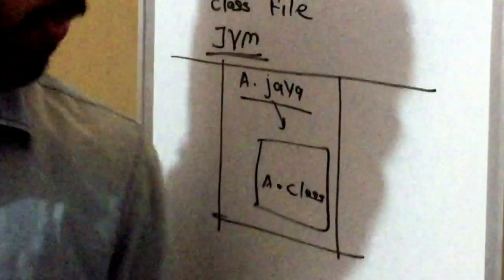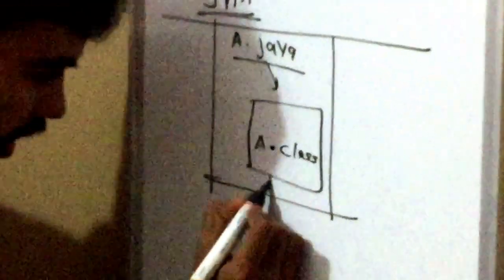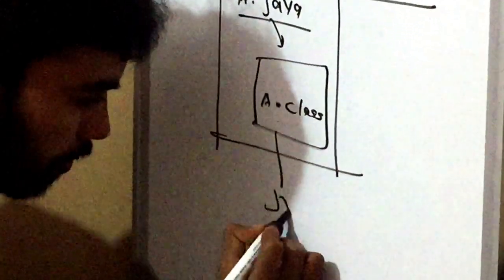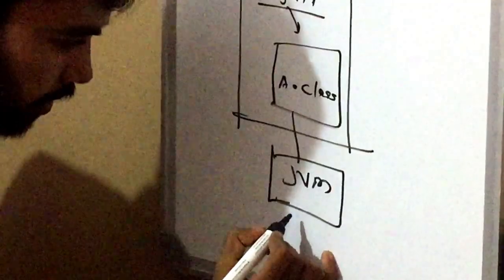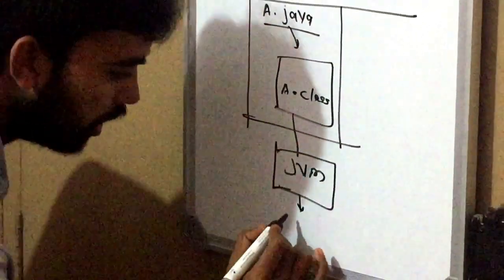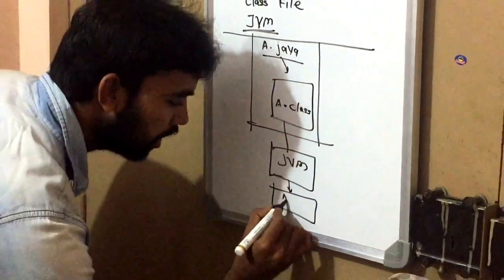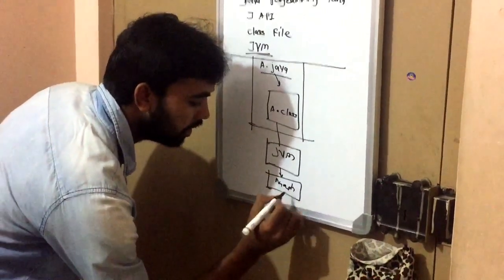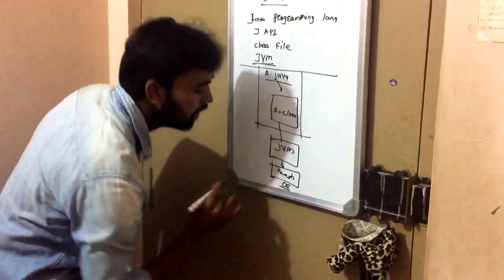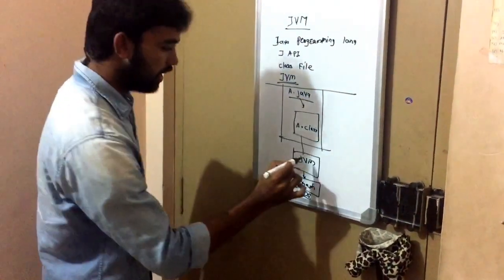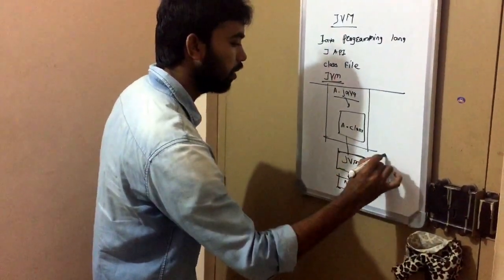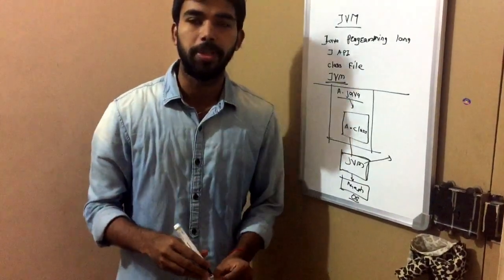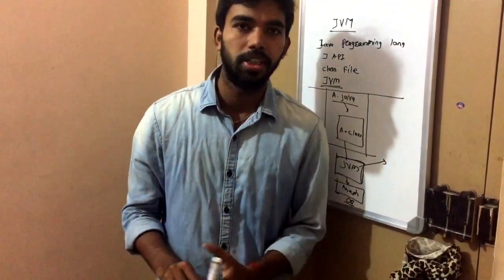This dot class file we can move locally or through a network to the runnable system, where this Java dot class file is given to the JVM. And this JVM converts that dot class file into the particular machine language according to the operating system which we host on our system. So this is the major part which makes Java an independent language. Today we will discuss what exactly happens in a JVM and what the main parts of the JVM are.